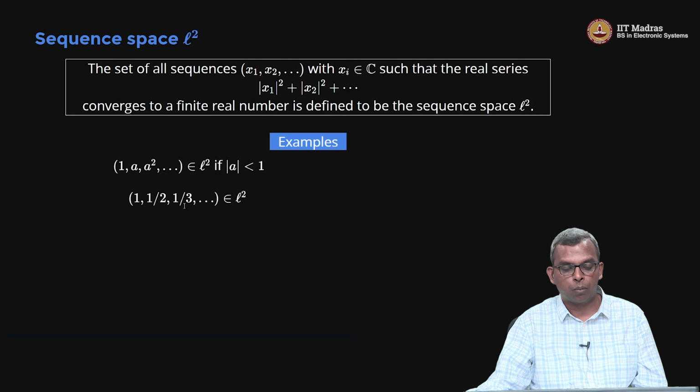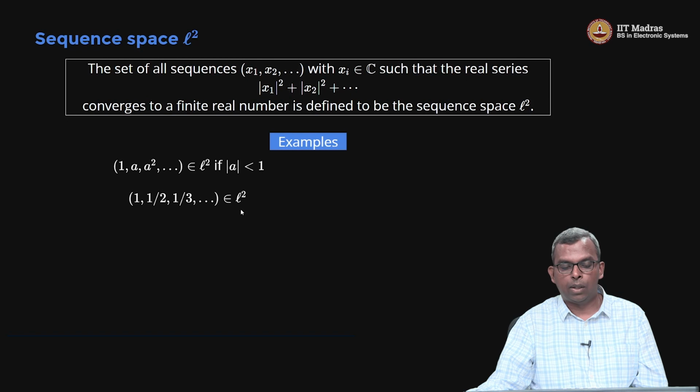So this converges. Here is another sequence 1, 1 by 2, 1 by 3, etc. This also is in L2, because if you square, it becomes 1 plus 1 by 2 squared plus 1 by 3 squared, and so on. Because of the squaring, this becomes convergent. As a sequence, if you make it into a series 1 plus 1 by 2 plus 1 by 3, and so on, you might remember from math 1 that it actually diverges, right? So it goes off to infinity. It doesn't converge to a finite number. But when you square it, see, L2 needs squaring, right? So it becomes 1 plus 1 by 2 squared plus 1 by 3 squared, etc.